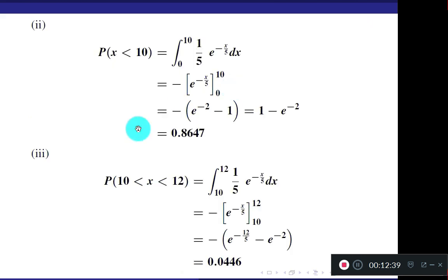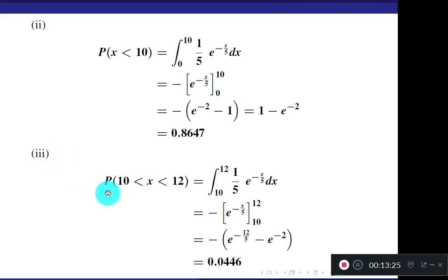Second question, less than 10 minutes. So what is the notation? P of x less than 10, which is 0 to 10. Actually minus infinity to 10, but that comes in your second definition. Only 0 to 10 you can consider in the first definition. Substitute, integrate, same integration step: e to the power minus x by 5 divided by minus 1 by 5, and that 1 by 5 cancels with this, only the negative sign remains. Apply the limits. You know how to apply the limits, so I won't explain much here. You get the answer 0.8647. Just calculate and verify, don't simply write down the notes.